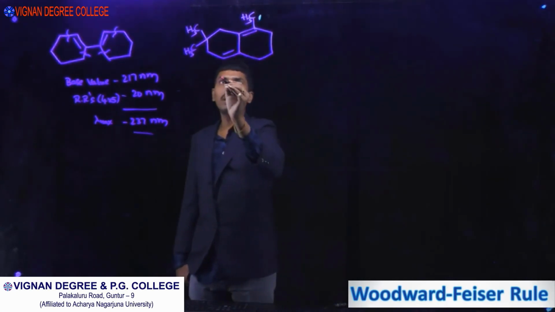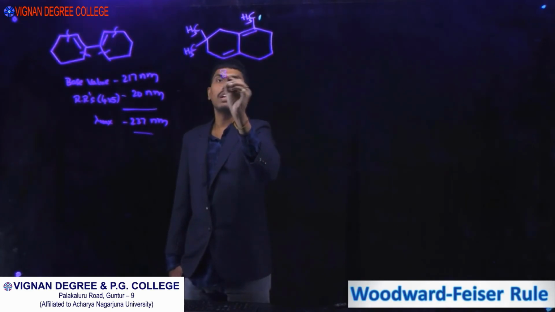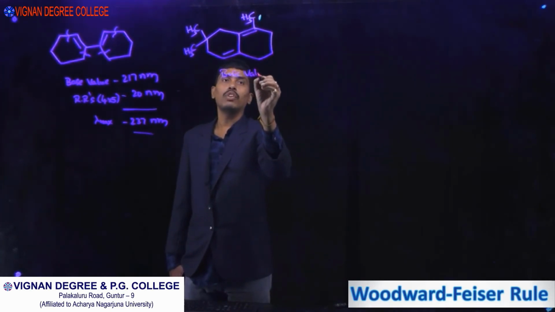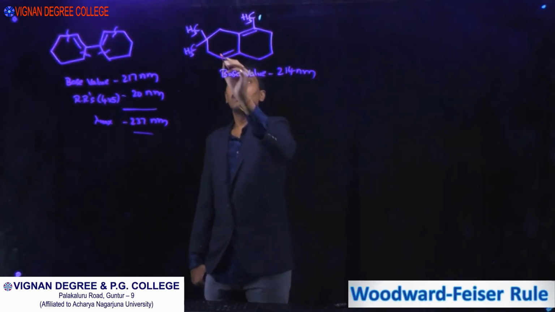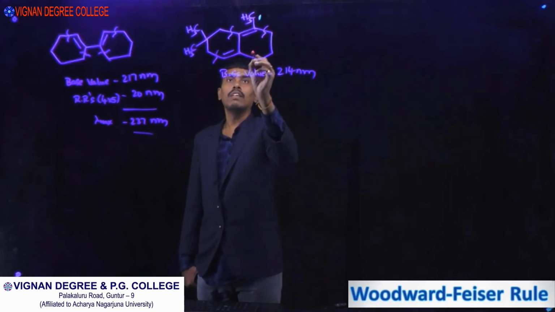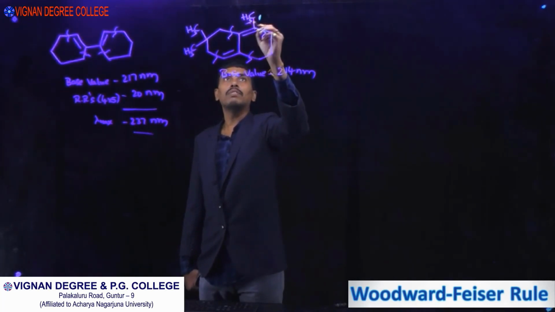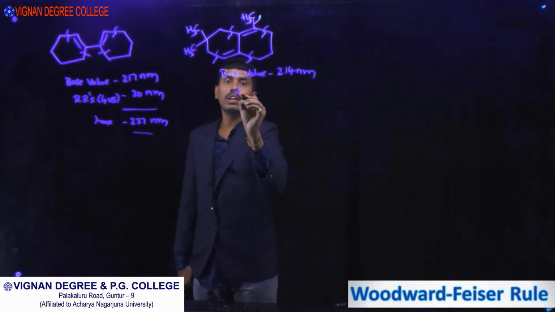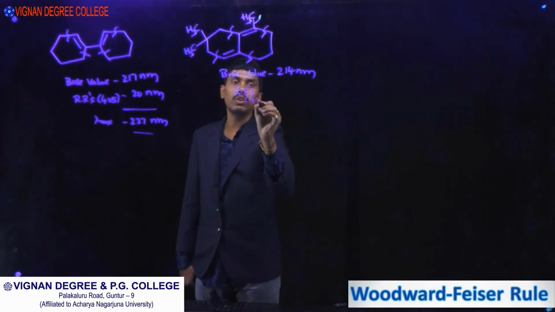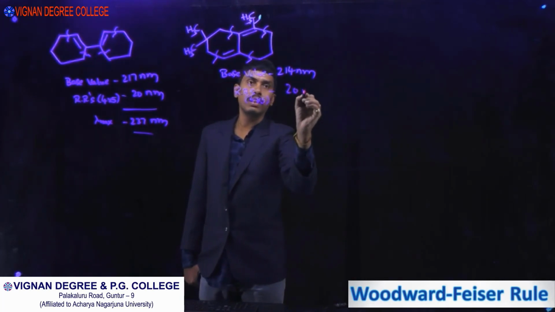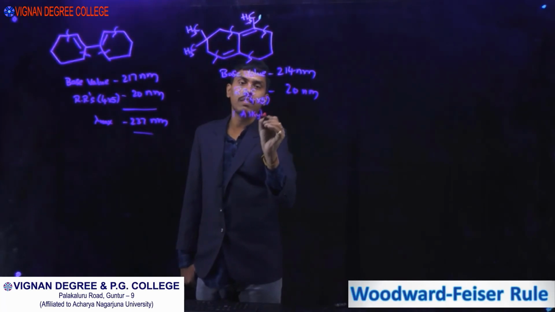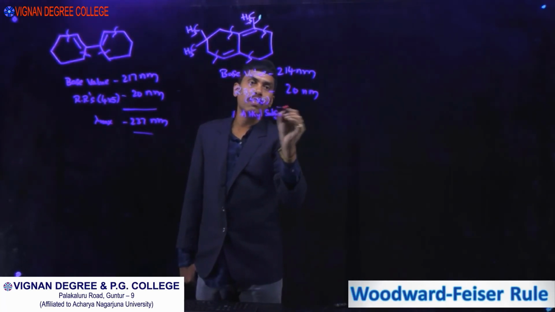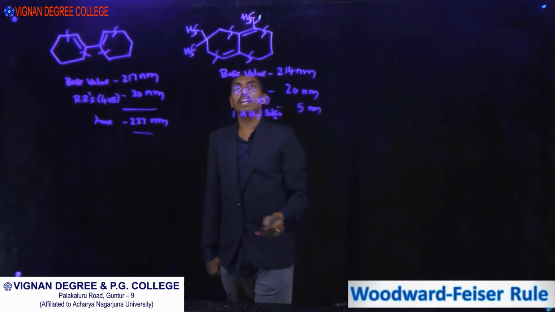Okay, if you take another example, these two double bonds are heteroannular diene, in two different rings. So the base value is 214 nanometers. How many ring residues? 1, 2, 3, 4. We cannot take in between these two. And one alkyl substitution. 4 ring residues, 4 into 5, 20 nanometers, and one alkyl substitution, 5 nanometers.